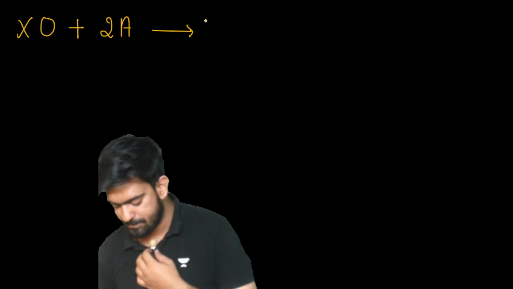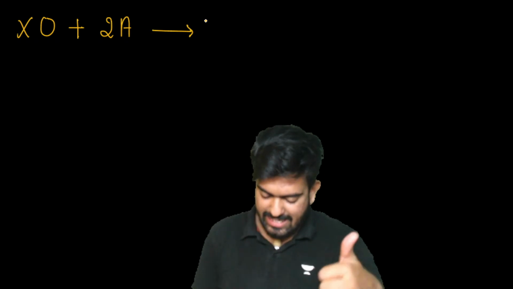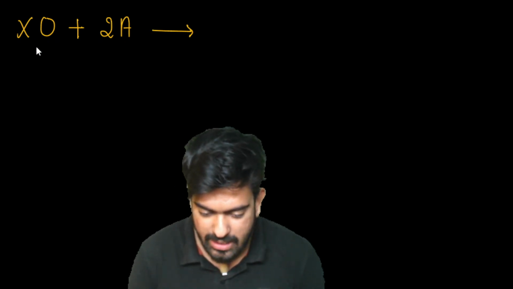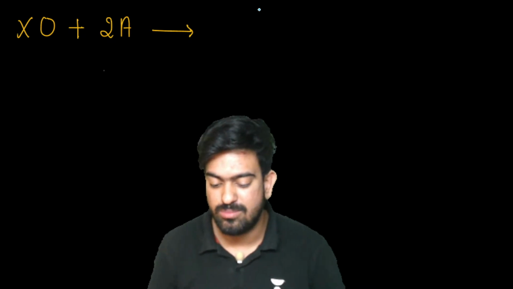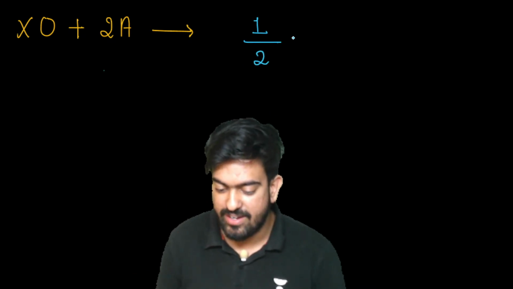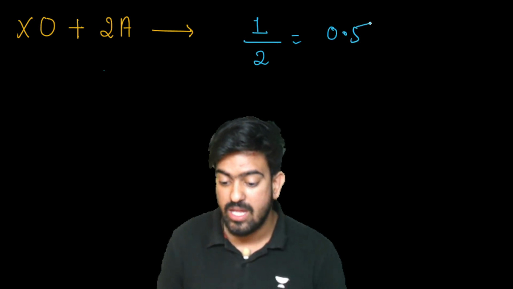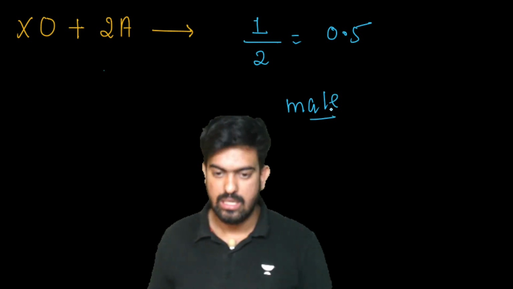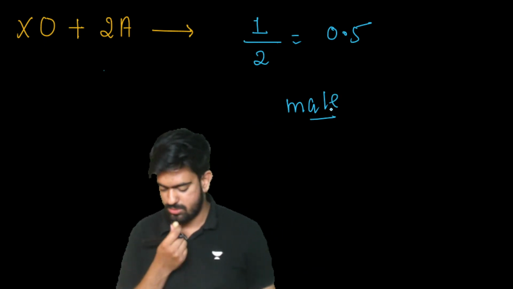Will it be male? Yes, guys. RK, it will be male. Very good. It will be male. Yes or no? How, sir? How will it be male, sir? See here. Number of X chromosome is 1. Autosomes, 2. So 1 divided by 2 will be 0.5. And 0.5 is what? Male. Yes or no? Is it clear?